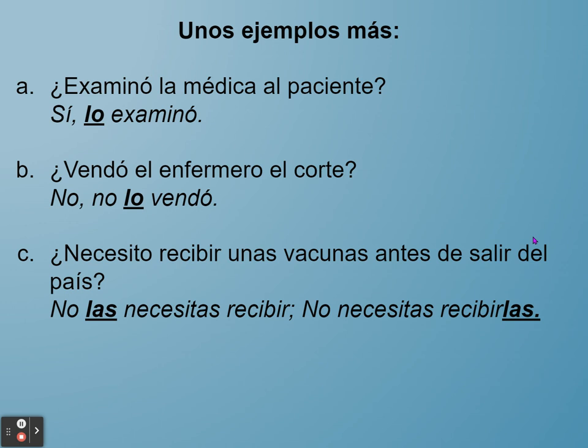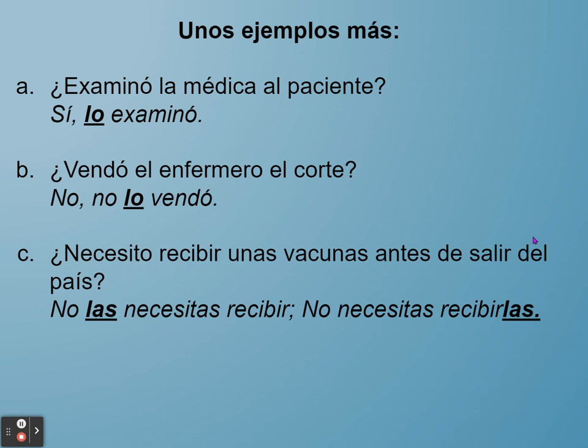For B, we have "vendó el enfermero el corte." So vendar is to bandage, okay. El enfermero being the subject, vendó being the verb, and el corte being the direct object. Once again, masculine singular, replaced with your masculine singular direct object pronoun that means "it," which is "lo." And we end up with "no lo vendó," or you'd have "no el enfermero no lo vendó."